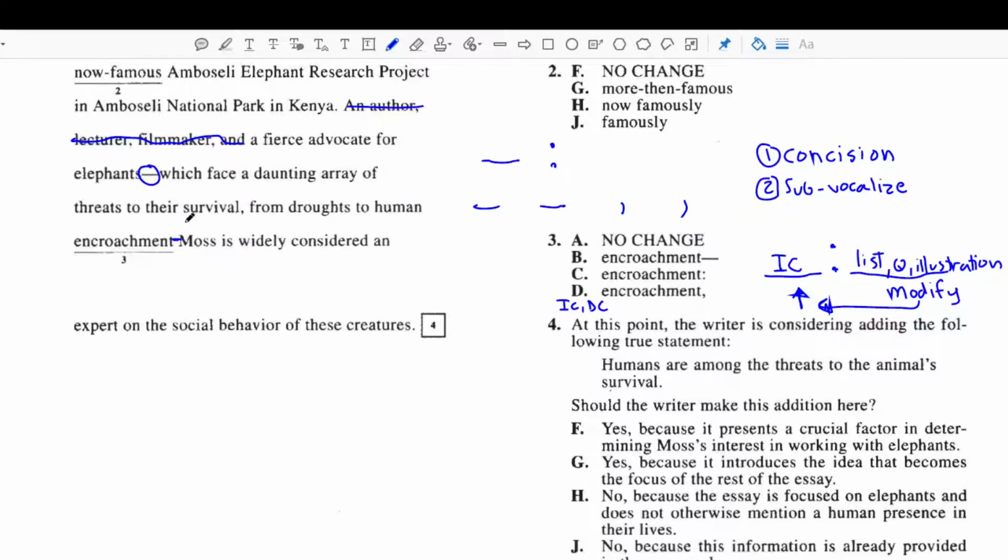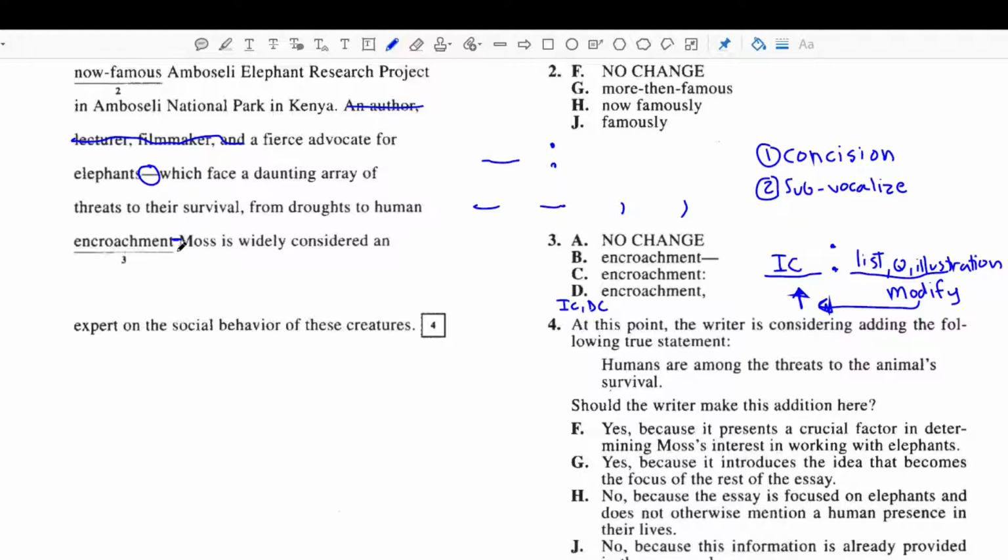And a good way to know if that's correct or not is read the sentence without the information in the middle and hear how it sounds. A fierce advocate for elephants, Moss is widely considered an expert on the social behavior of these creatures. Now that's correct.